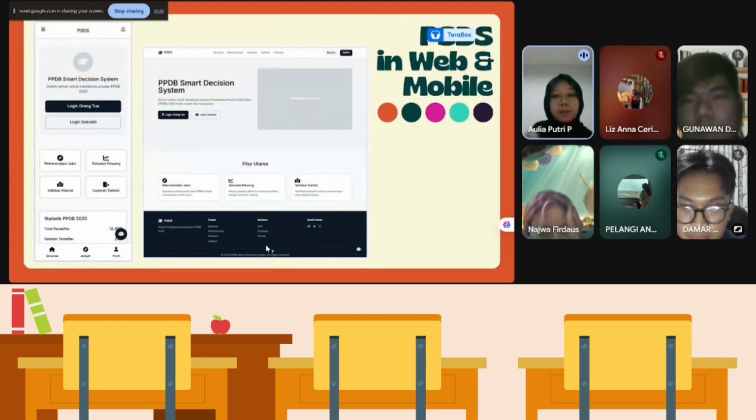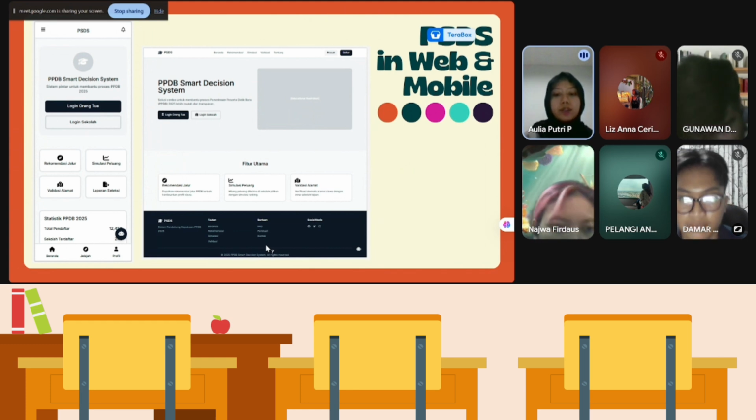Okay, there are the web and mobile view of PSDS. There are features that we mention and explain why it's still gray because it's still a temporary product, not a finished product.